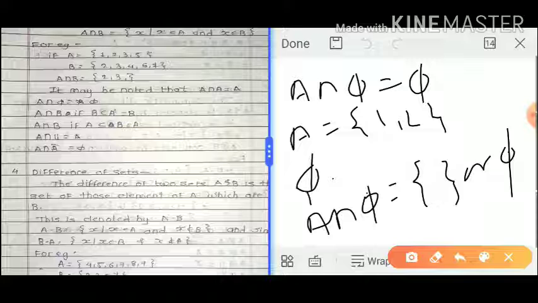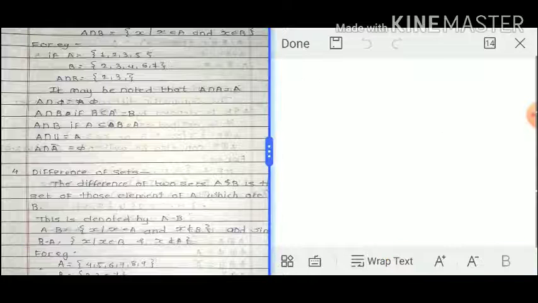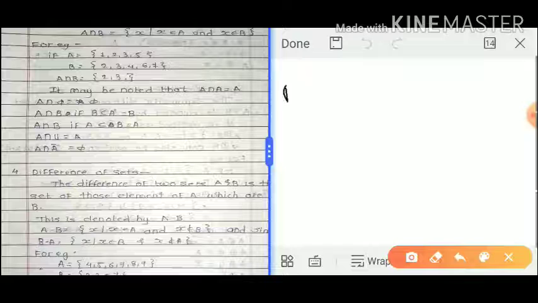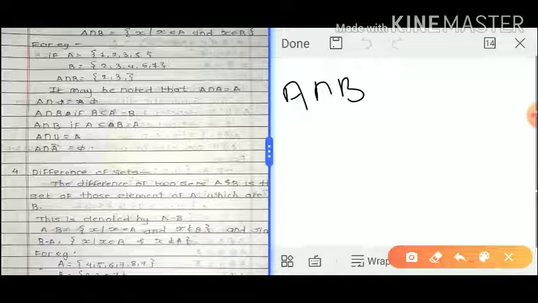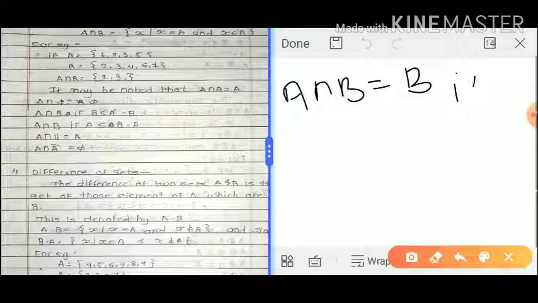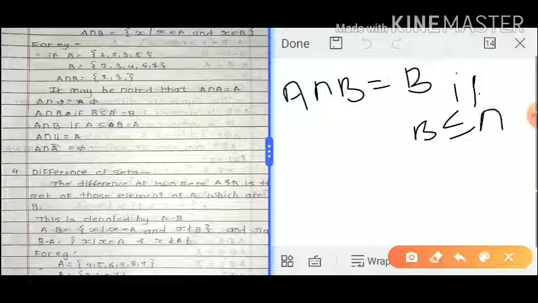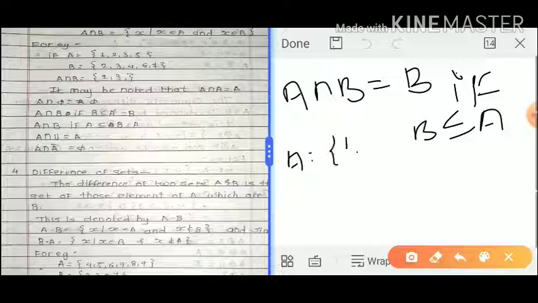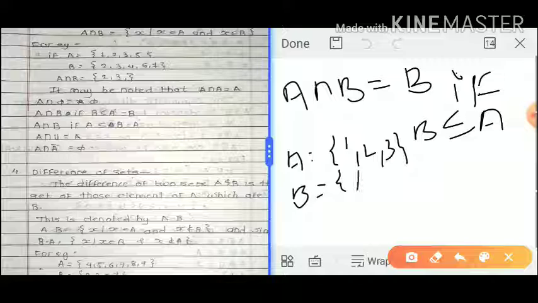Okay, next point is A intersection B. A intersection B equals B if B is a subset of A. Suppose for example A set contains 1 2 3 and B set contains 1 only.